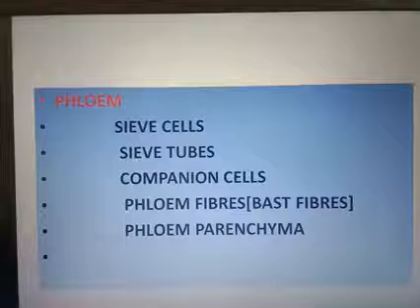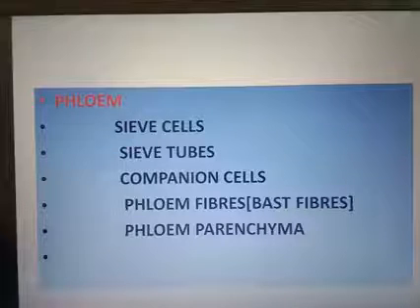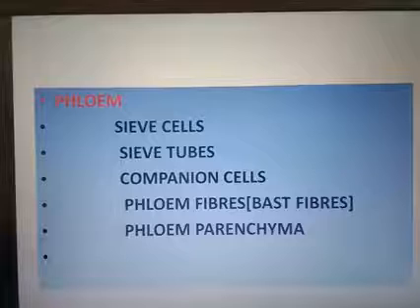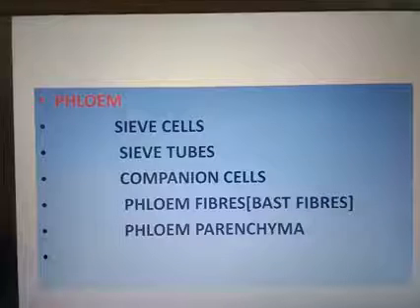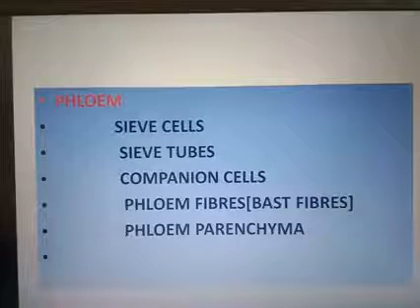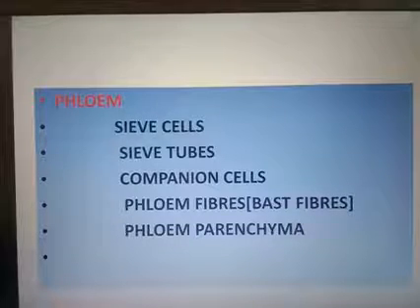Then the sieve tubes are present in the angiosperm. Lower vascular plants means pteridophytes, they have sieve cells. Sieve tube means angiosperm. Angiosperms means flowering plants possess sieve tube cells.